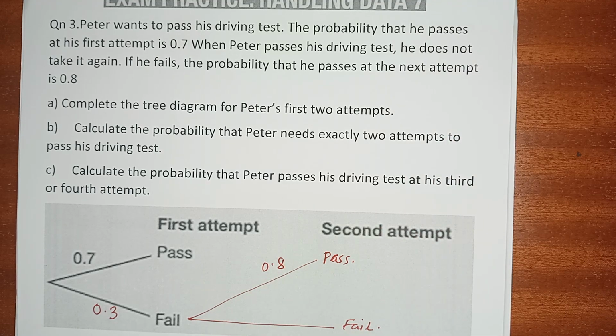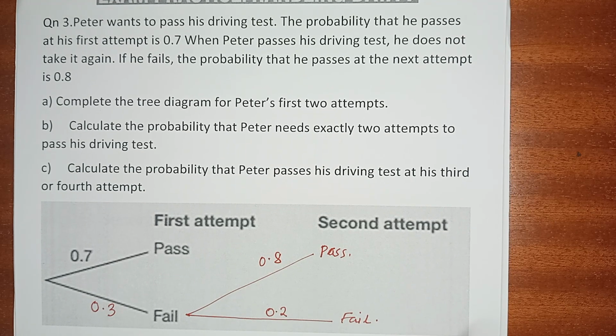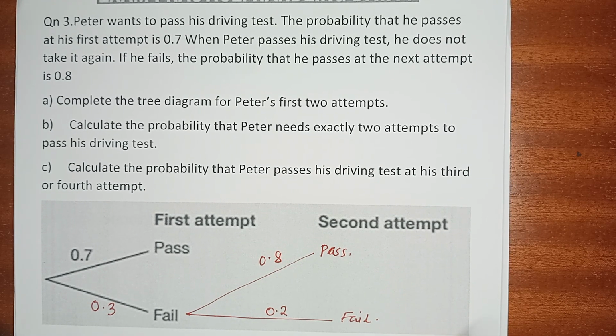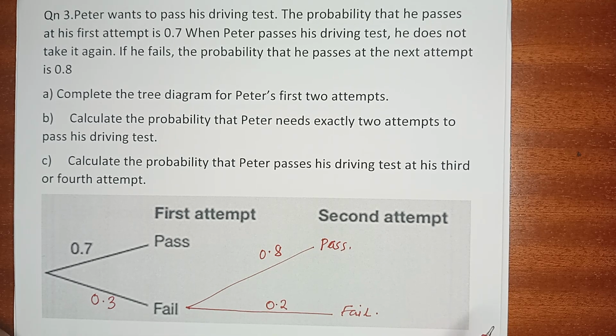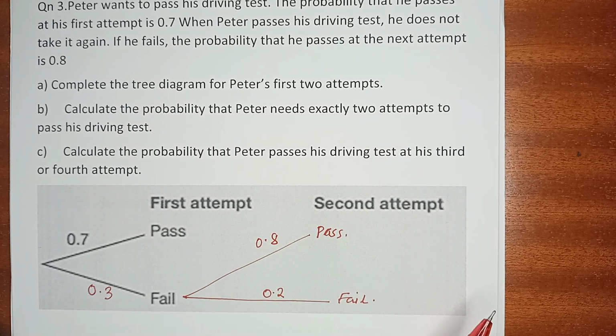That means there is a probability of still failing in the second attempt, which is 0.2. Remember, we said every branch adds up to 1. That's why you can see 0.7 plus 0.3 is 1. And that is part A of the question. It is answered that way.